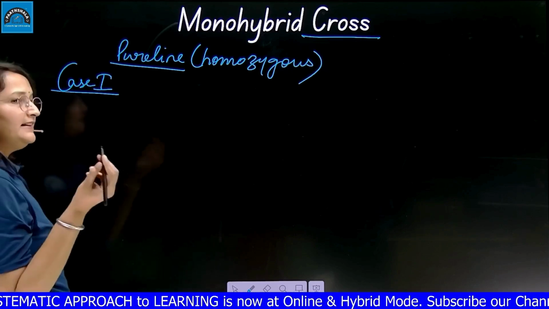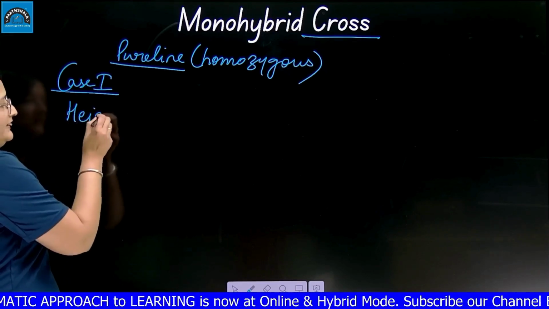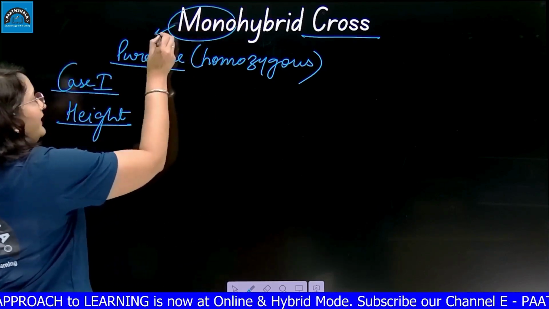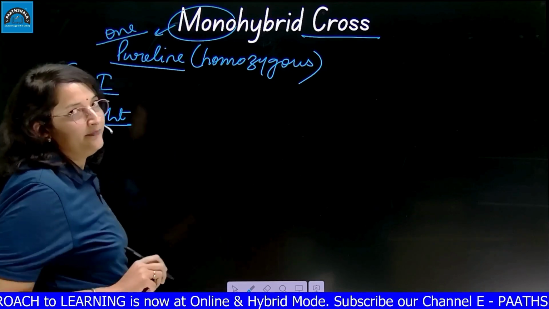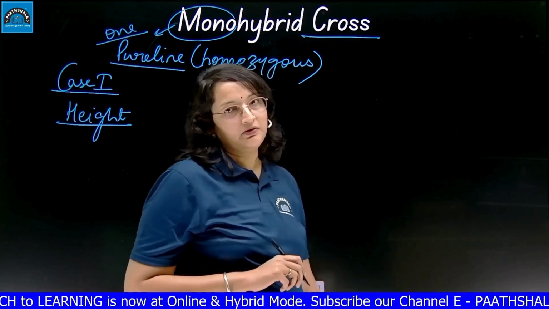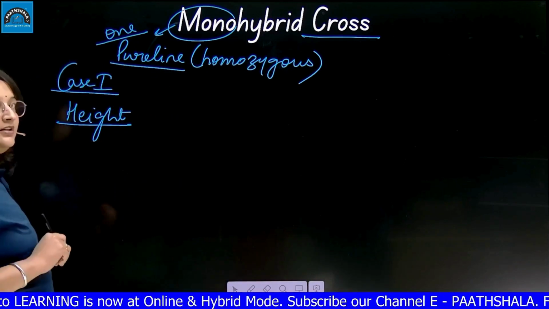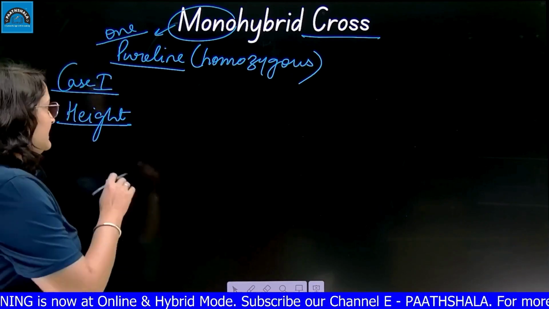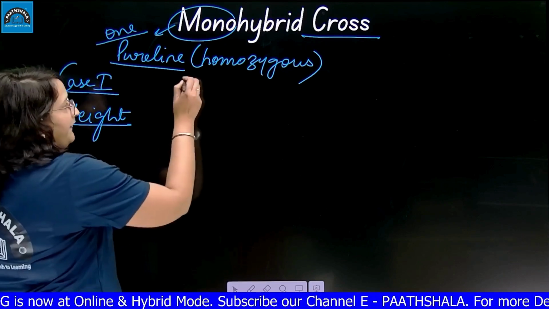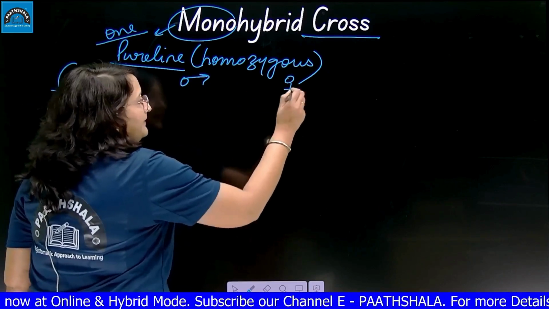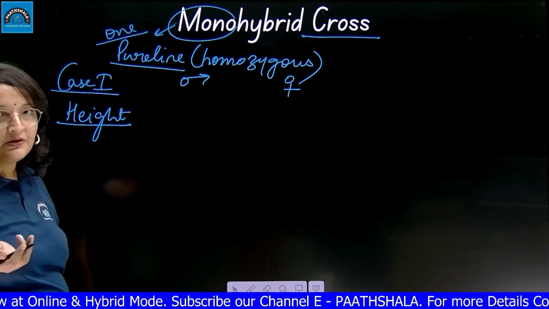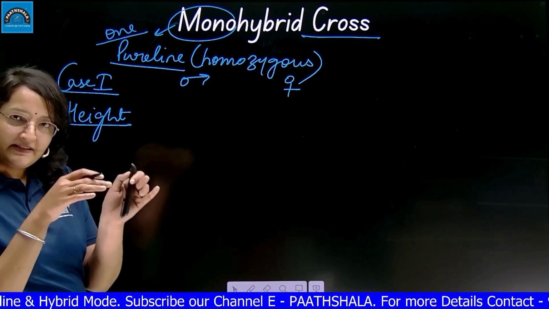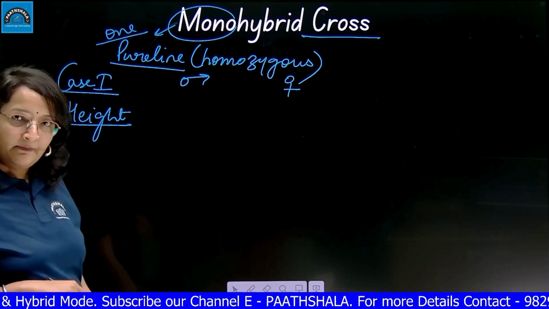Mendel selected height, 1 character, right? So monohybrid cross is actually, mono means one character studied at a time. That is called a monohybrid cross. If Mendel decided to continue his experiment with one character, that is height, he selected the male parent plant and the female parent plant. The pea plant is bisexual, so he took pollen grains from one plant and dusted them on the pistil of the female plant.